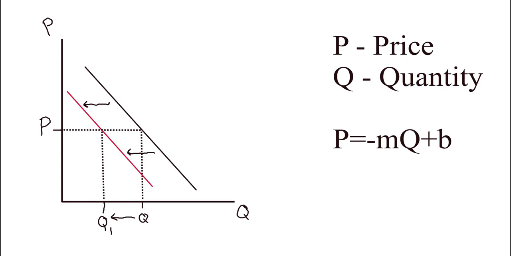So what's an example of a decrease in demand? Well, think about, say, an obsolete product. Think about DVDs. Most people use streaming services. Not as many people purchase DVDs anymore. So the demand for DVDs has decreased. So the quantity demanded for a DVD at the same price as, say, 20 years ago, has decreased. And that's what we see here. Going from Q to Q1, if we stay at that same price, the quantity demanded decreases at that price.